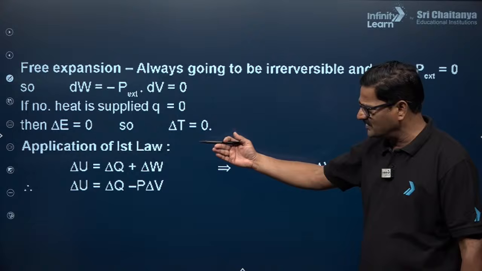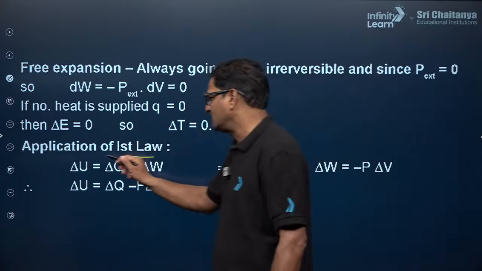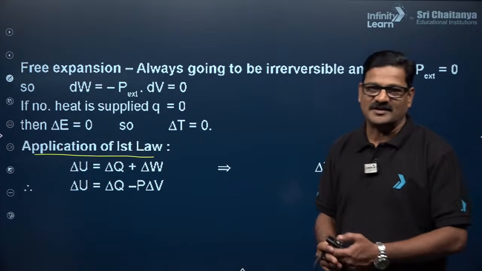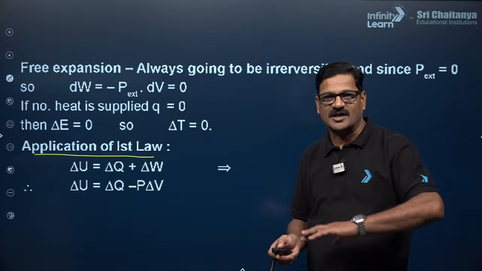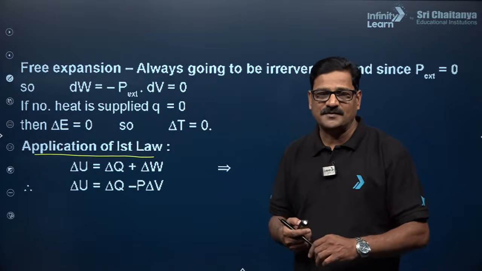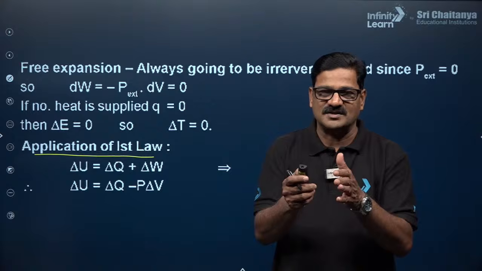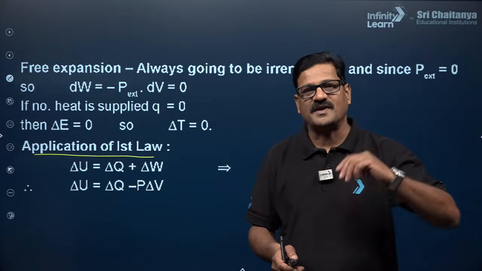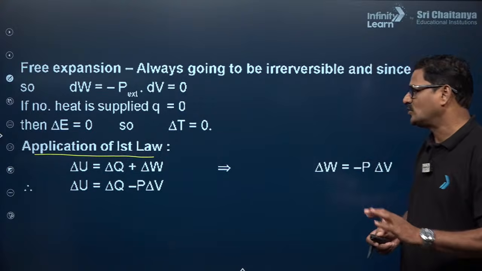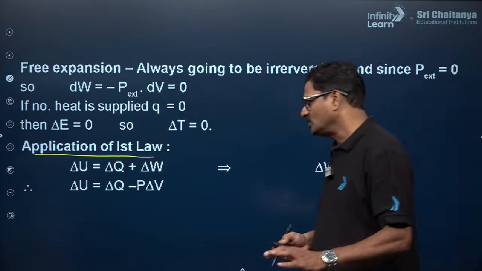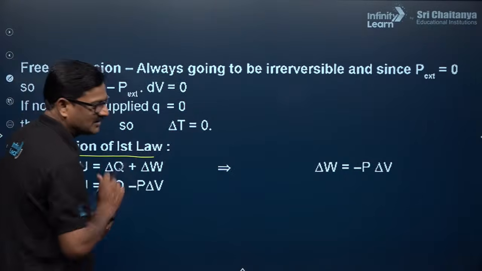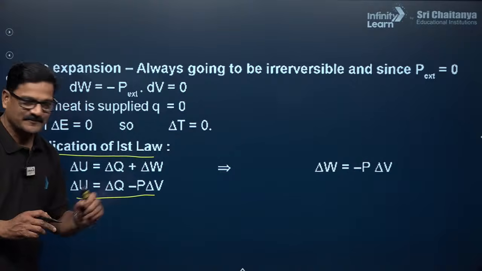So if you see the application of the first law, when you study thermodynamics, you can say energy can neither be created nor be destroyed, it can be converted from one form to another form. If some quantity of one type of energy disappears, the same quantity of another energy should appear, right? So like that, delta U is equal to Q plus W, delta U is equal to Q minus P delta V, because W is equal to minus P delta V. So you can use this.